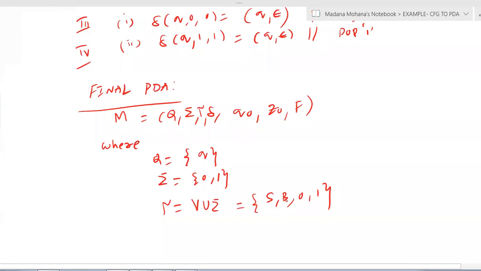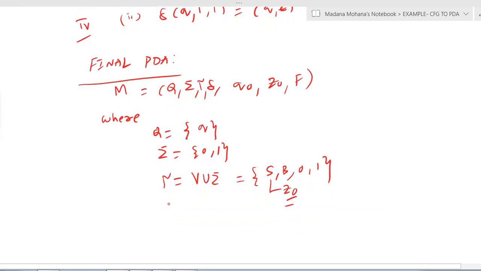So now here what is the Z naught value? Z naught value can be obtained based on the starting variable. So in the given grammar, S is the starting variable. Now this will be treated as Z naught. So therefore here Z0 equal to S. That is the initial symbol of the stack. Then Q0 equal to Q. Here we have only one state we considered. So that is initial or start state.